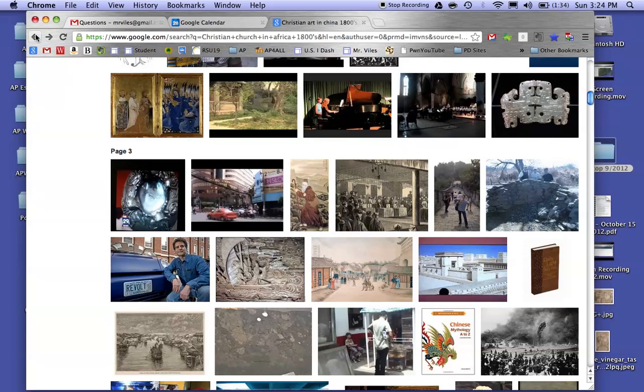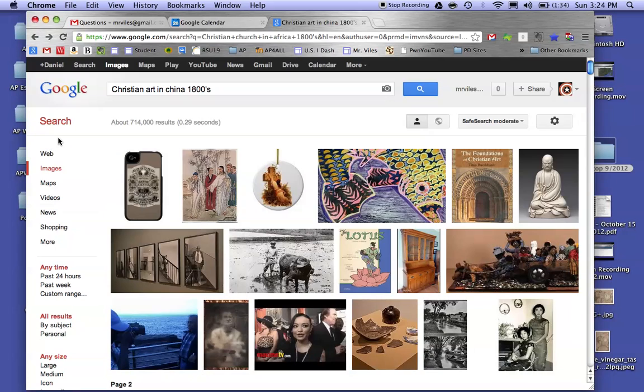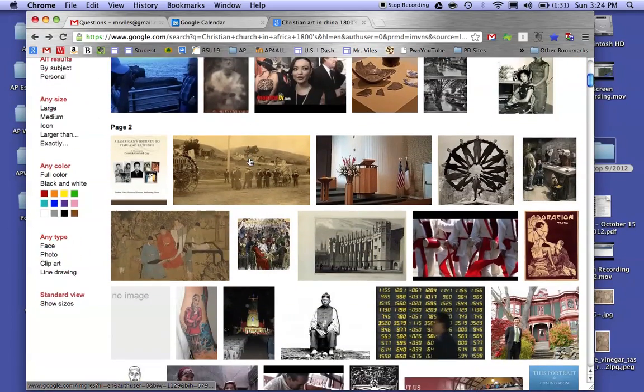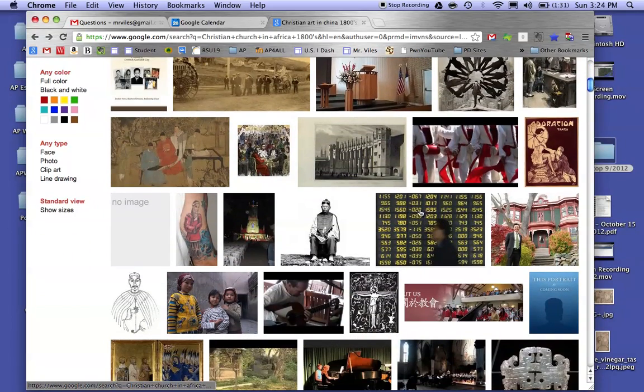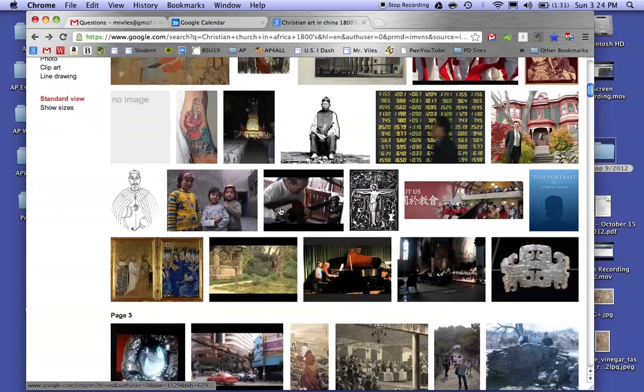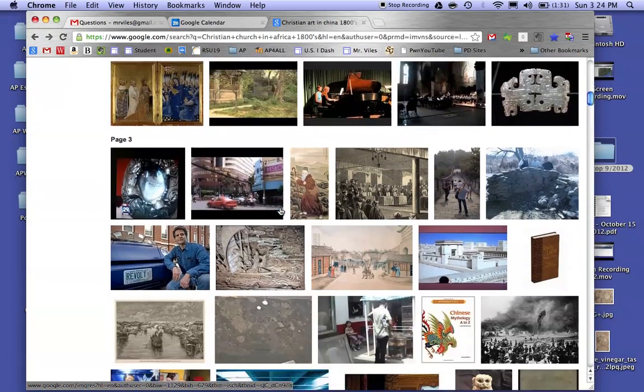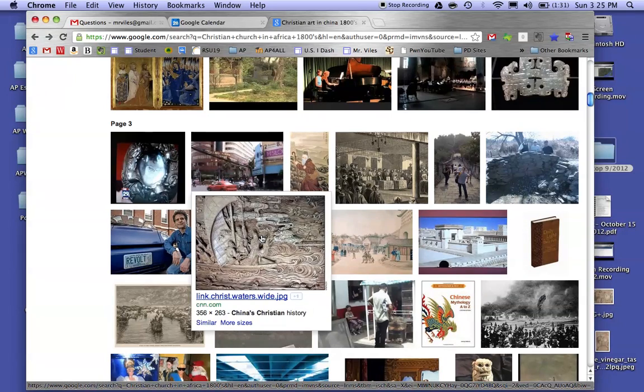You could see, though, the trick is just playing around with the keywords. Some specificity helps. Having Christian in there, putting in a time period. You can always try 1700s or even 1600s, depending on the period. And then putting in your region. I think you can keep the regions and just do some skimming. It's just having a slight eyeball for this, trying to pick out of all this nonsense here, tattoos and whatnot. You want to get something that looks authentic and looks syncretized in terms of style, like that one did.